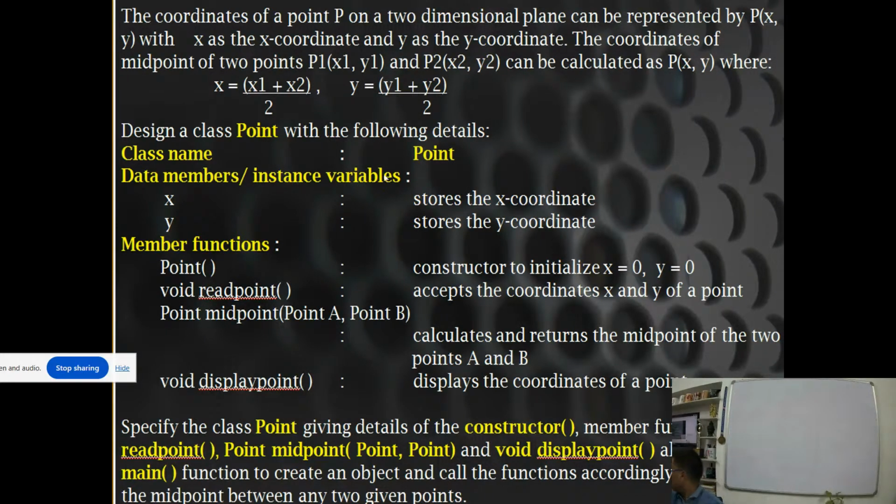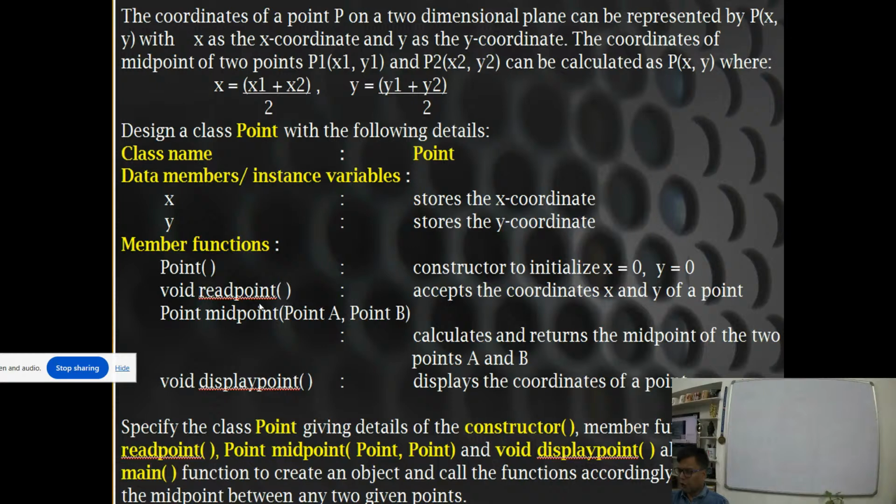Class name is specified as Point, right? Data members x and y are there. x stores the x coordinate and y stores the y coordinate. Member functions: Point is the constructor to initialize x by 0 and y by 0. x is initialized by 0 and y is initialized by 0.